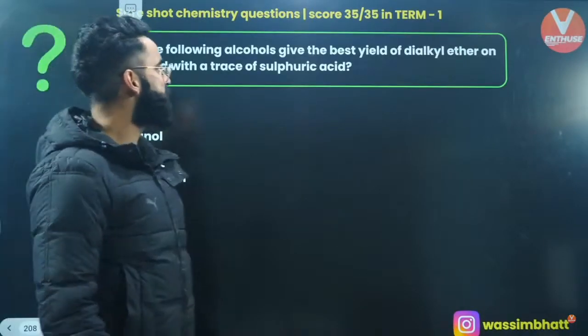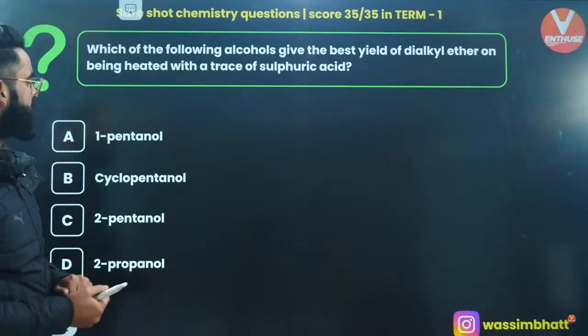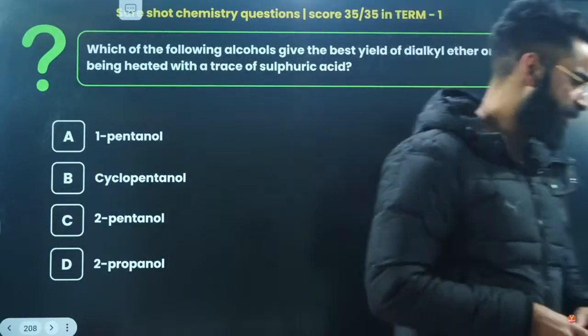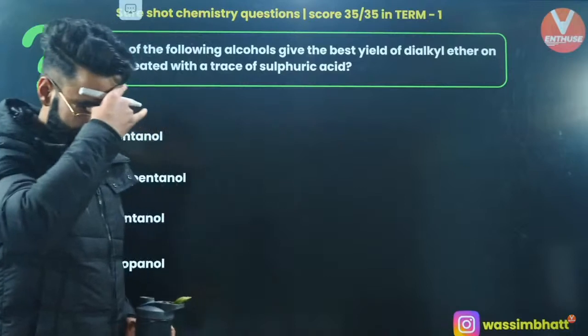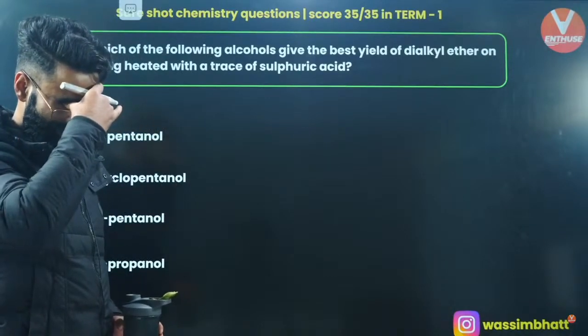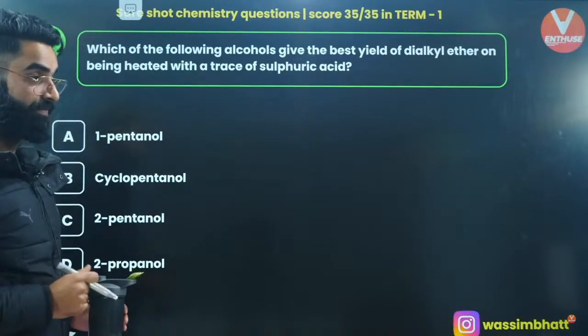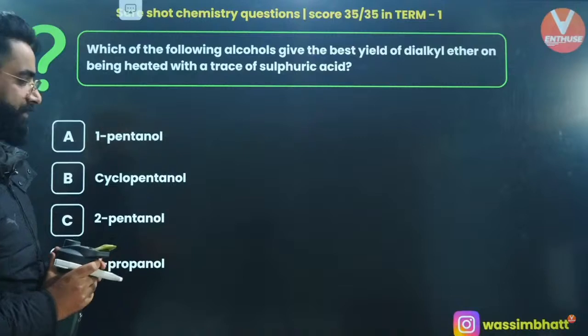Okay, which of the following alcohols gives the best yield for dialkyl ether on being heated with a trace of sulfuric acid? This question you can solve on your own, right? Well, I'm looking at your chats. You guys can let me know the correct answer of this question. Just let me know fast. It's a very simple one, right? What is the correct answer?